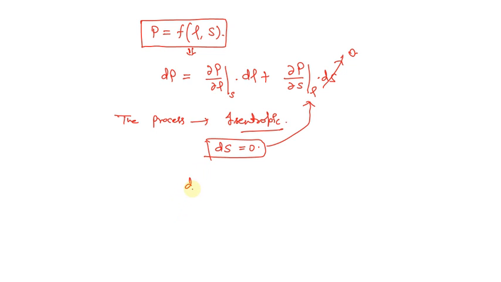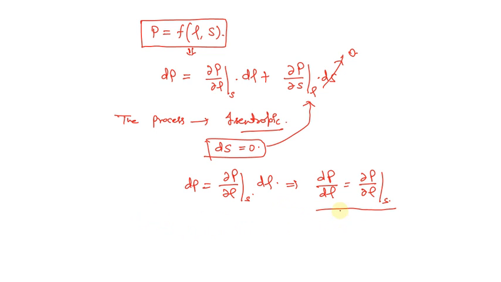So we will be left with dP equals del P upon del rho at constant entropy into d rho. We are going to rearrange it in the following manner: dP upon d rho will be equal to del P upon del rho at constant entropy, and we are going to use this relation with C equals under root dP upon d rho.